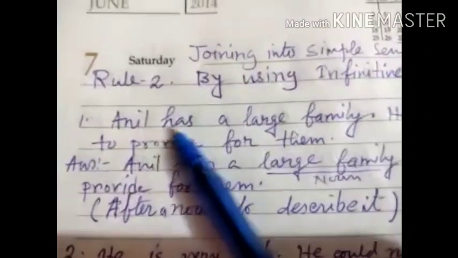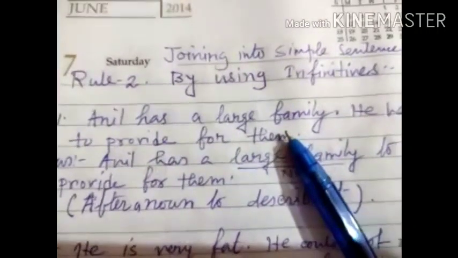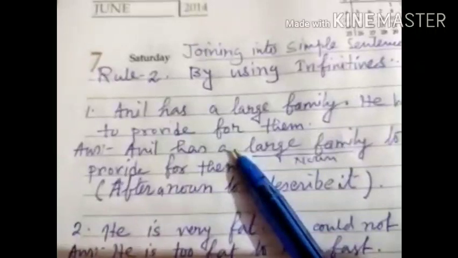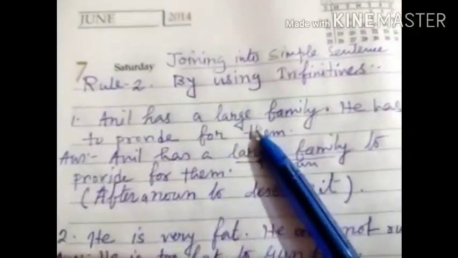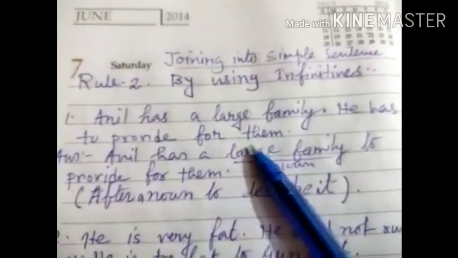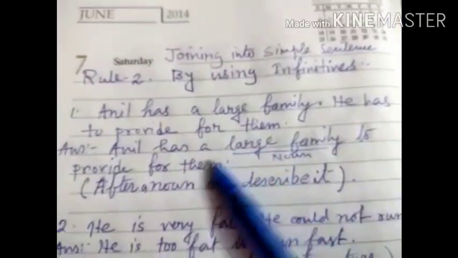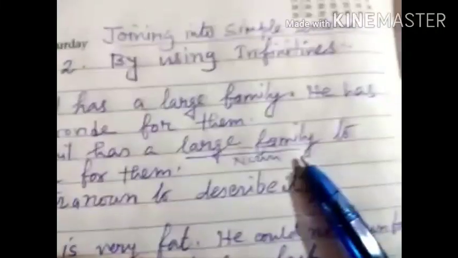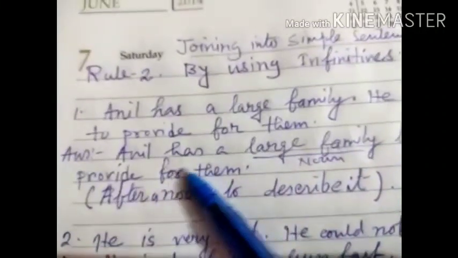Anil has a large family. He has to provide for them. So Anil has a large family. He has to provide for them, meaning he has to take care of them. Now the answer is: Anil has a large family to provide for them.